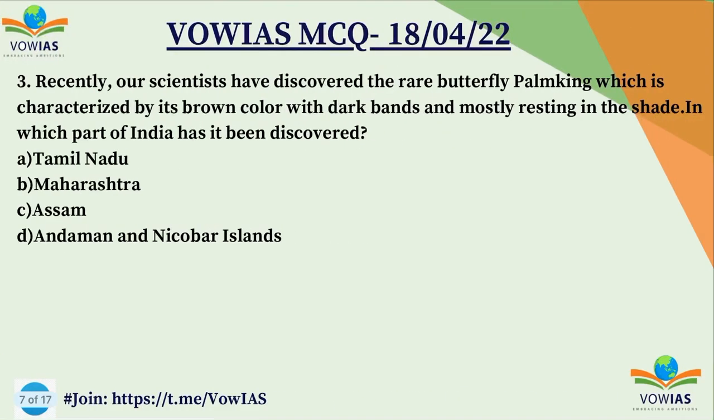Now let's go to the next question, the third question. Recently, our scientists have discovered the rare butterfly Palm King, which is characterized by its brown color with dark bands and mostly resting in the shade. In which part of India has it been discovered? A. Tamil Nadu, B. Maharashtra, C. Assam, and D. Andaman Nicobar Islands. You have to choose the correct option. So if you see the correct option, it is Tamil Nadu.